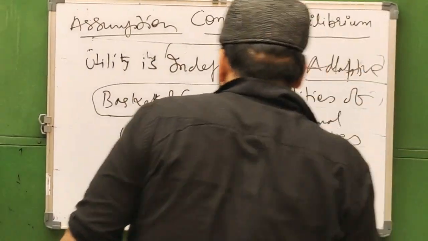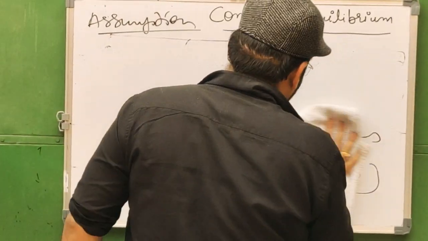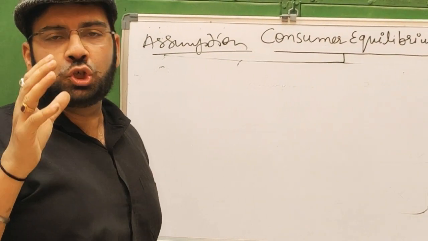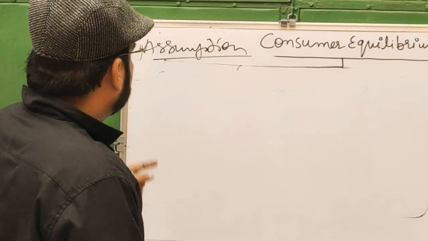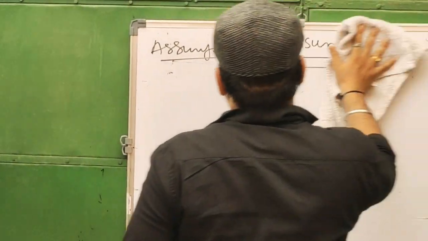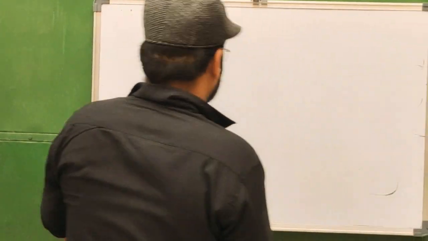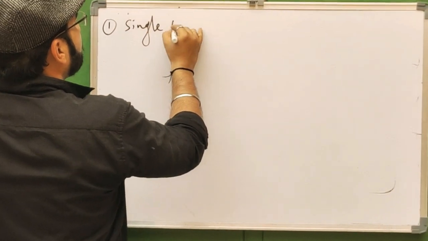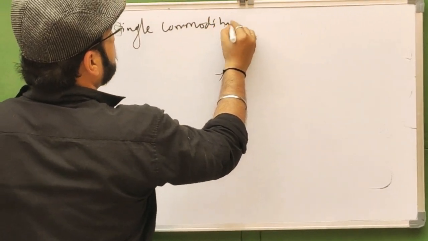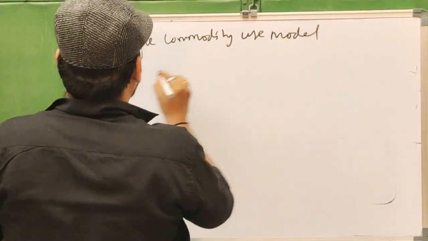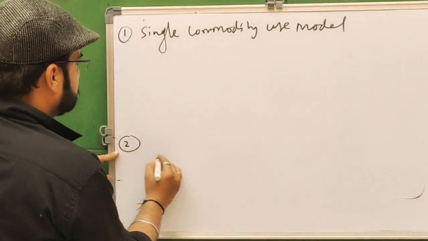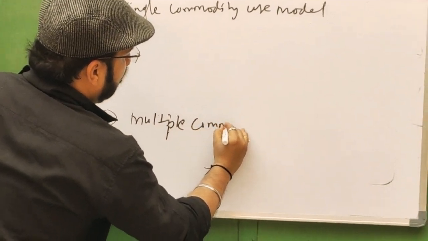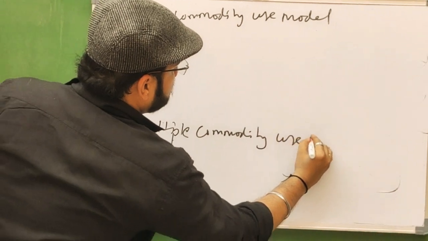Now we will take two models which will help to understand the consumer equilibrium with respect to the cardinal approach. There are two models. First is the single commodity use model, and second one we will take is the multiple commodity use model.